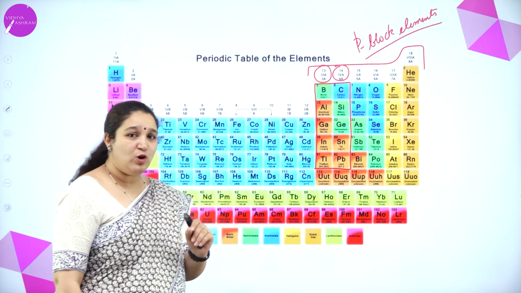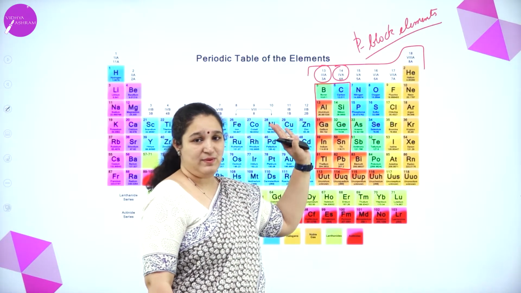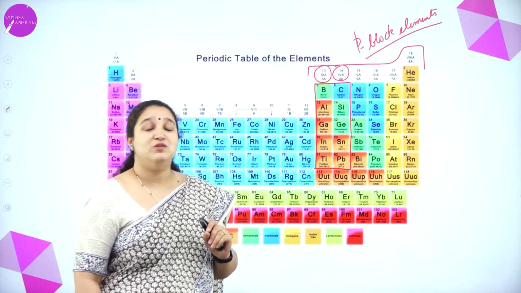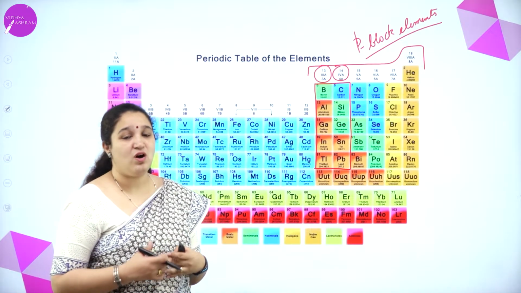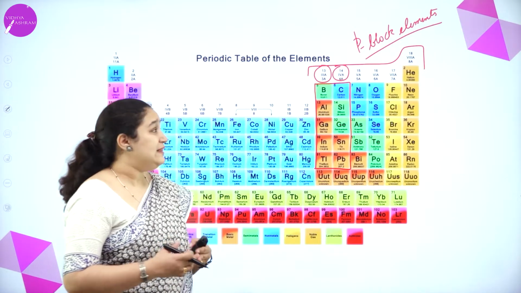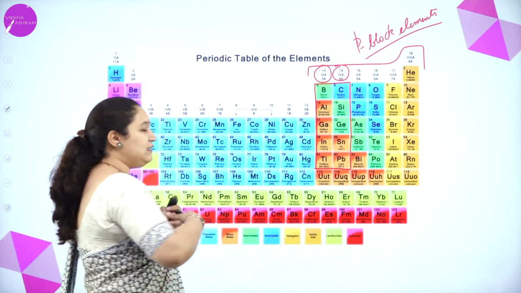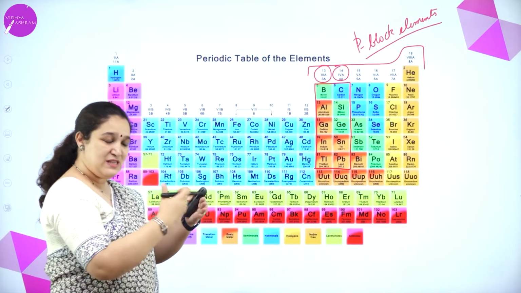But before we go into group 13 and 14 elements, we will be learning about the general characteristics of p block elements and also the second period. All these elements are a little different from the elements below them.